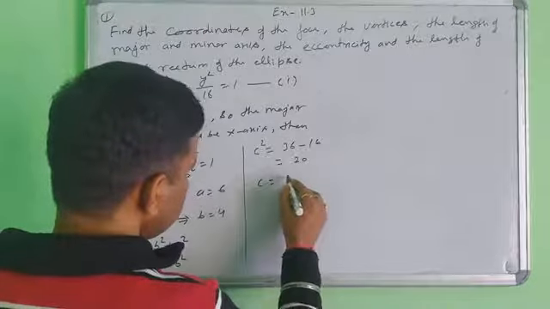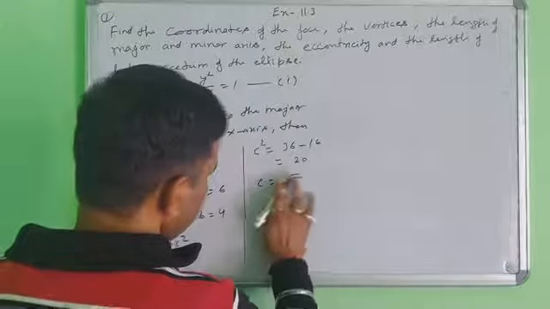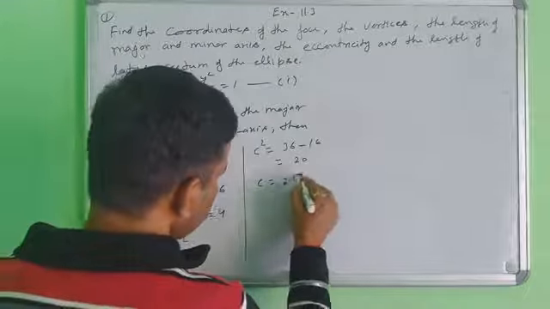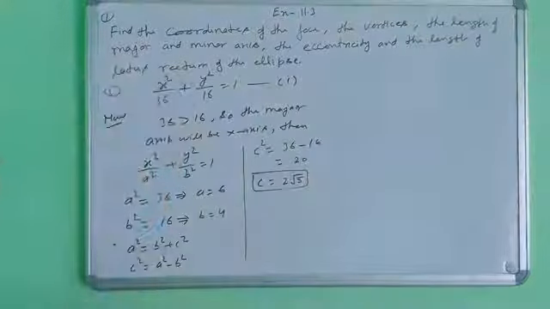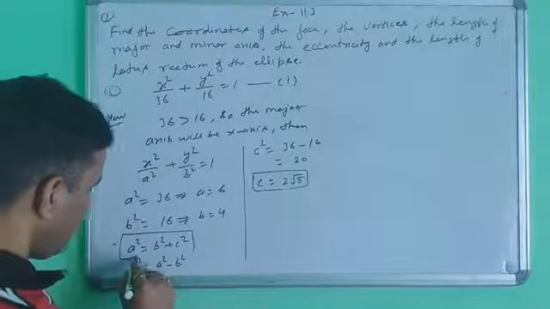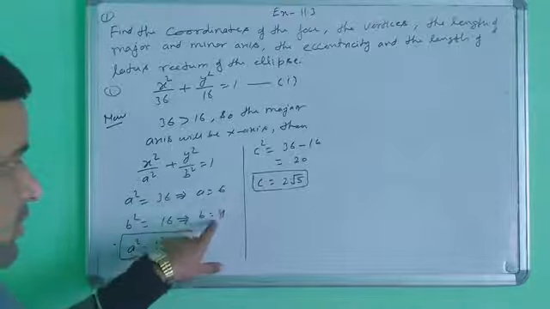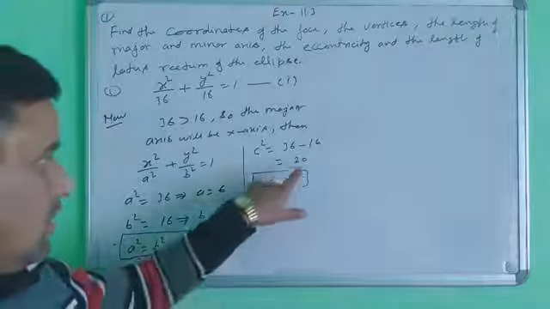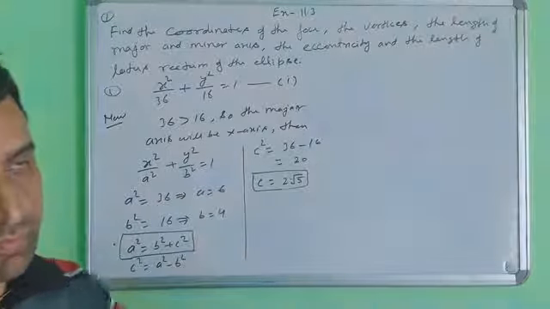What is the value of c? 4 fives are 20, so c is 2 root 5. According to this identity you find the value of c. So the value of a is 6, the value of b is 4, and c square is 20, so c is 2 root 5.